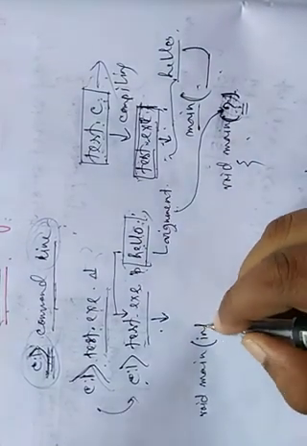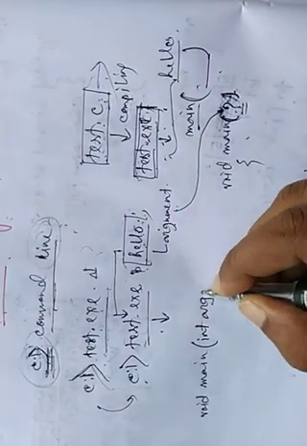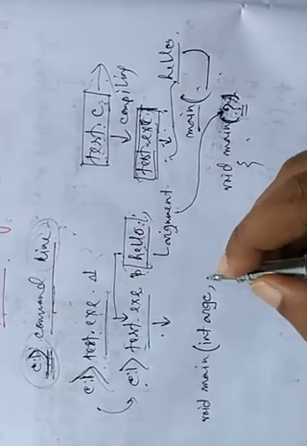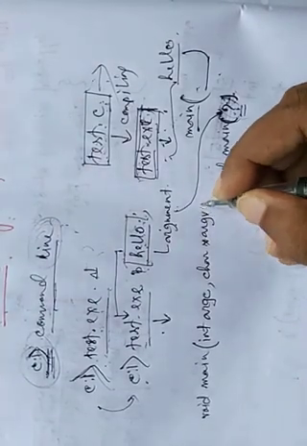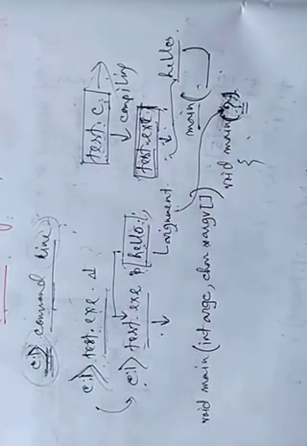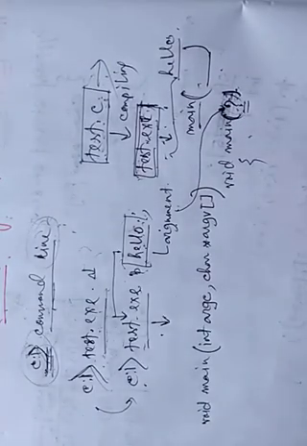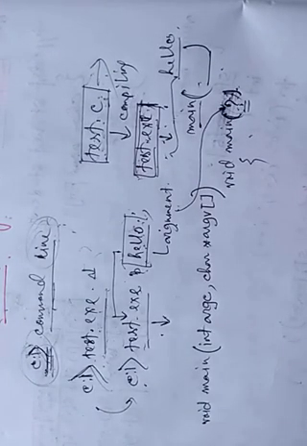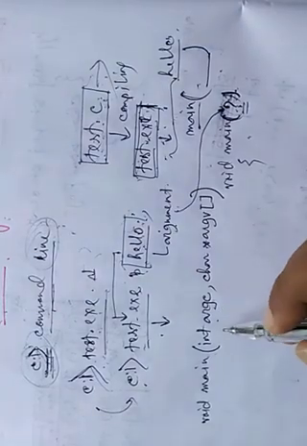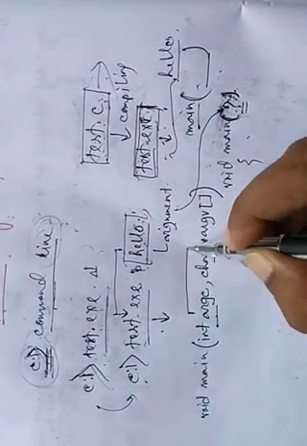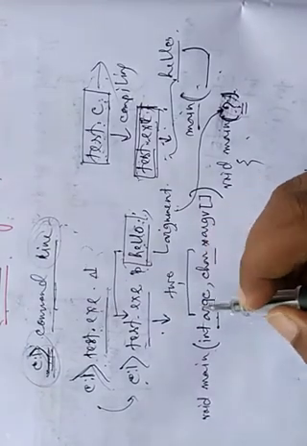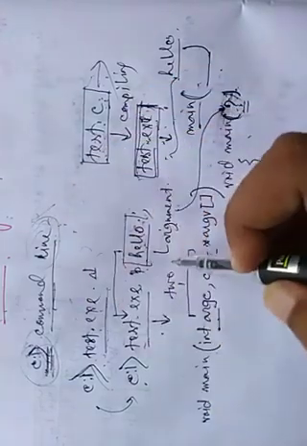One is int argc and another is char *argv[]. These two arguments are passed in the main function. We can pass only these two arguments in the main function for command line arguments.